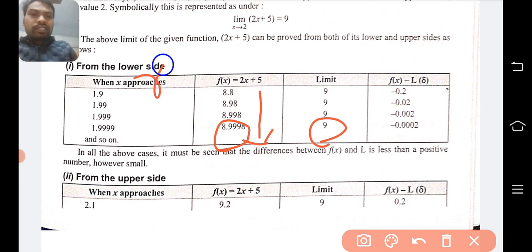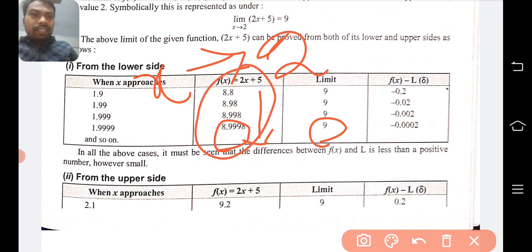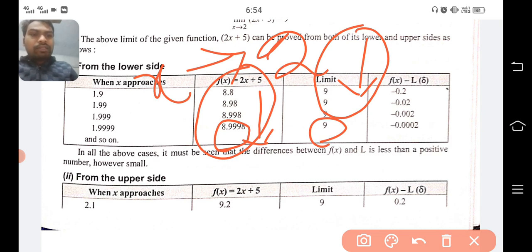So it simply says that when we approach x equal to 2 from the lower side, the value of the function approaches toward 9, and 9 is your limit value. Clear?